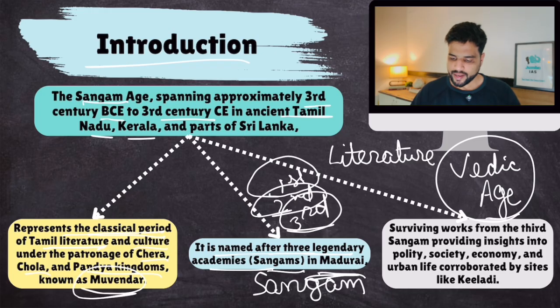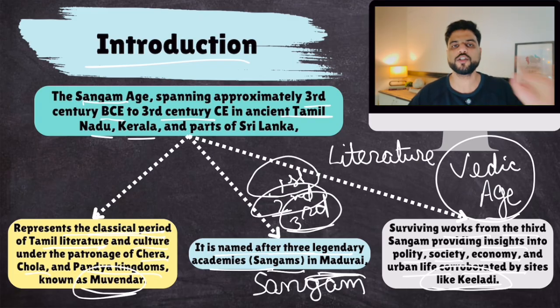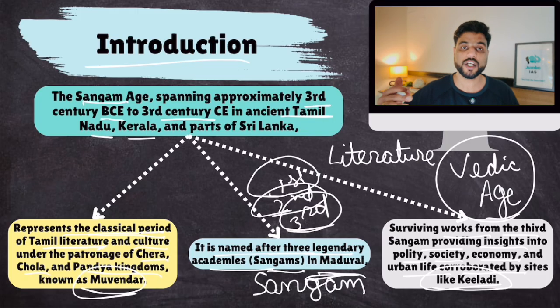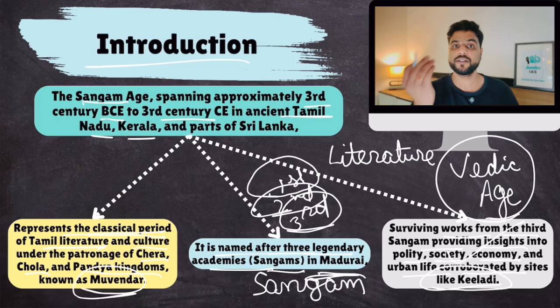Surviving works from the Third Sangam provide insights into polity, society, economy, and urban life, corroborated by sites like Keeladi. So whatever was written in those books, we are constructing the economy, the society, the political structure, the social structure, everything from it. But that is being matched with excavations also, like Keeladi and various ancient port towns. So whatever we studied in Sangam literature, we are able to find through physical evidence as well, through archaeology. Make sense?